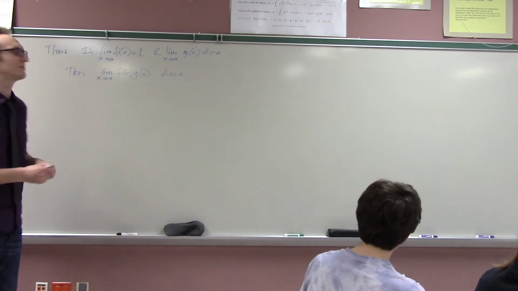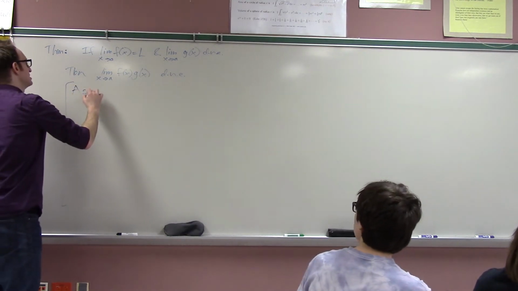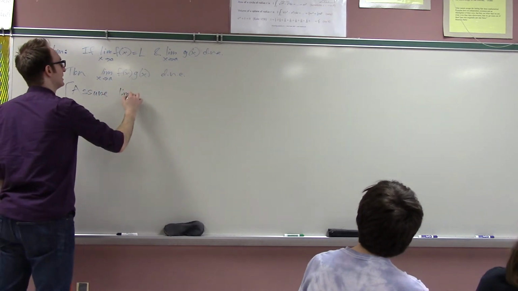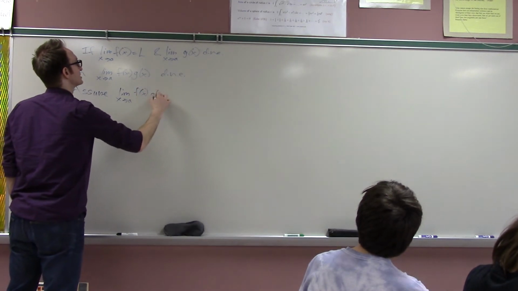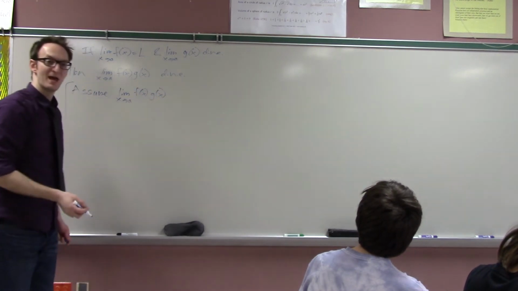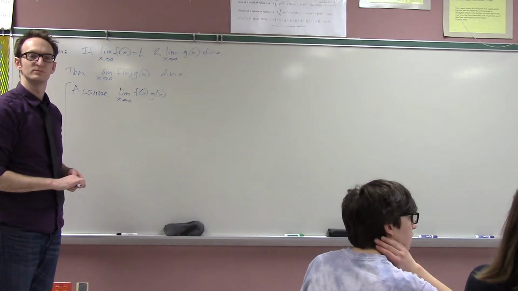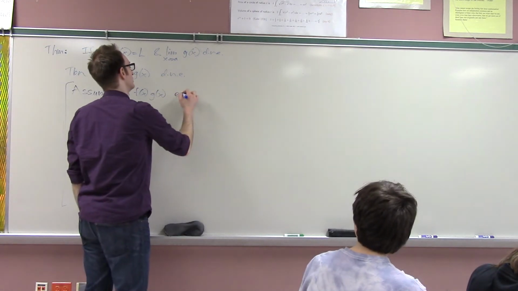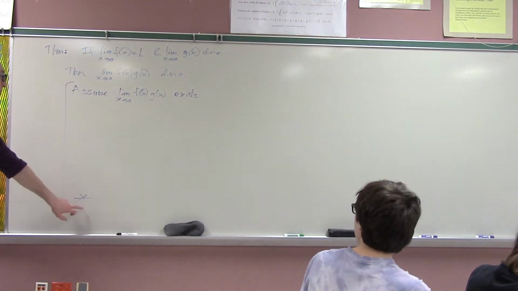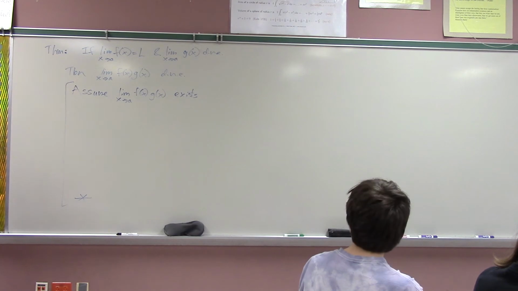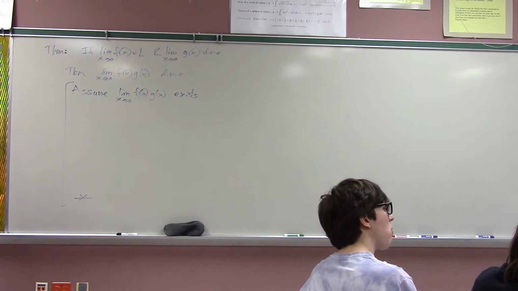Is everyone kind of cool with that? Or maybe you thought that already, or maybe you didn't. So what Ethan Chen says to do is to assume that the limit as x approaches a of f of x times g of x exists. Assume that this limit exists, and then if somehow that leads to a contradiction, then I can conclude that it does not exist, and then it'll be done, right? Okay, keep going.